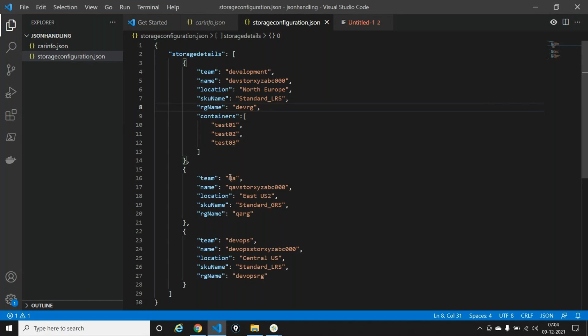Now, one thing is that yes, writing a JSON file, writing a PowerShell script in order to create the infrastructure. PowerShell is a very useful language, especially when you're working with a cloud like Azure. If you're working with a cloud like GCP or AWS, I would say it is Bash scripting or Linux knowledge that you require. But when you're working with a cloud like Azure, you primarily work on PowerShell scripts.